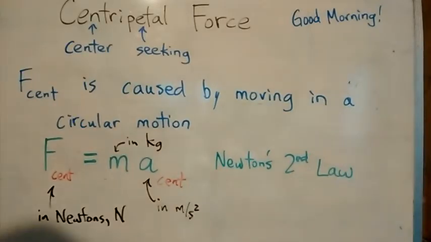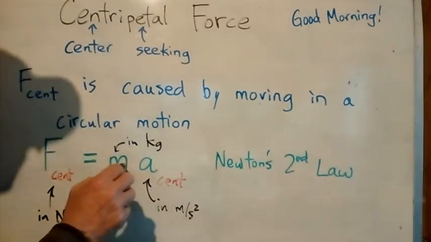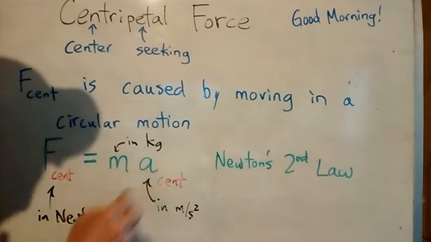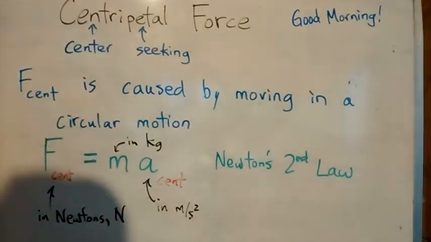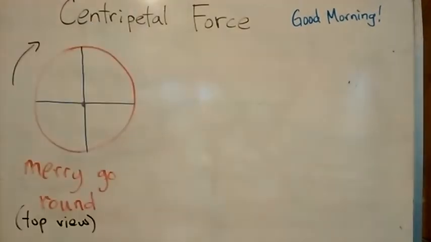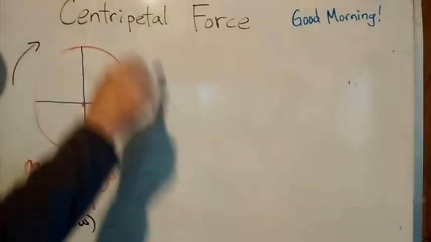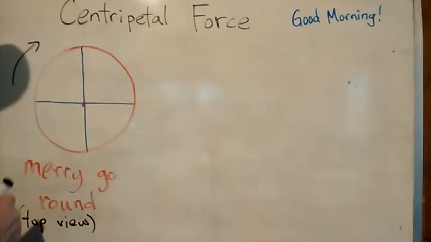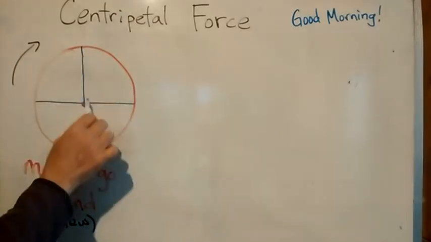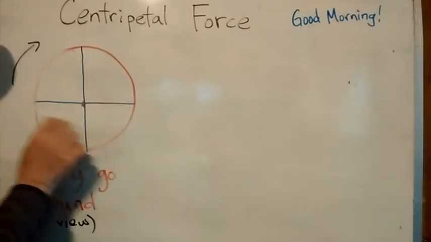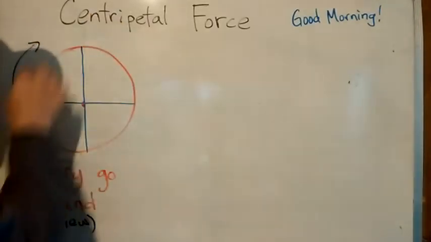When we're talking about amusement park rides or merry-go-rounds, for instance, the m, the mass, would be your mass. The acceleration would be the centripetal acceleration you'd feel. And then obviously the F-cent would be the centripetal force that you feel. In this picture, I've tried to draw a circular merry-go-round going at constant speed. This is the top view, and we've got a radius from the center to the outside, the same radius here and here. On a merry-go-round, these are the bars that you hang on to so that you don't fall off as it spins around.